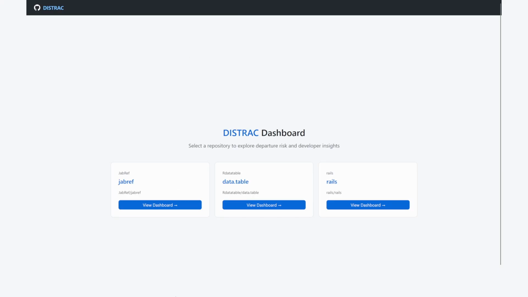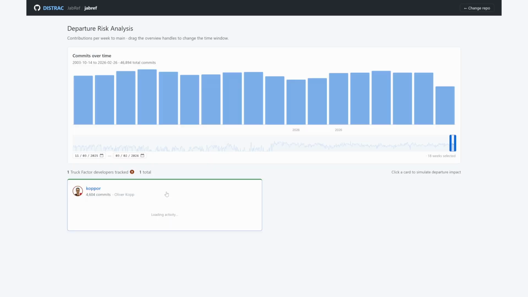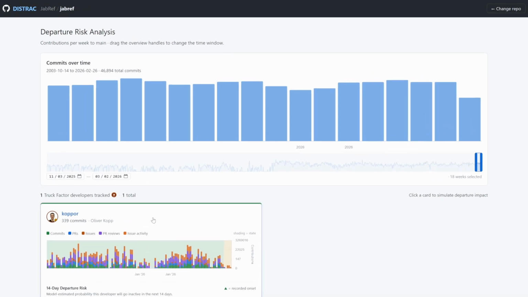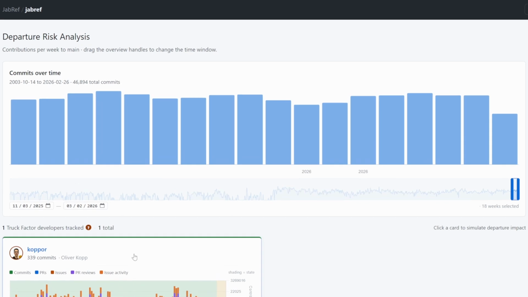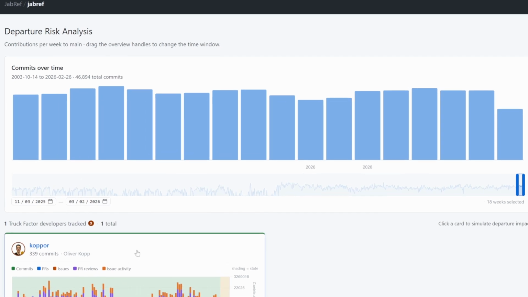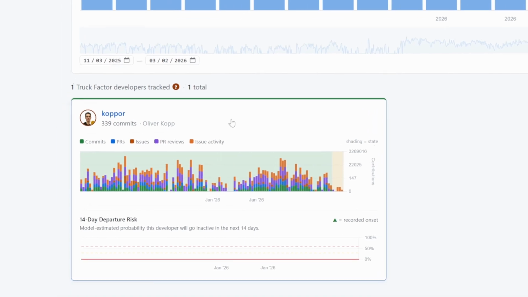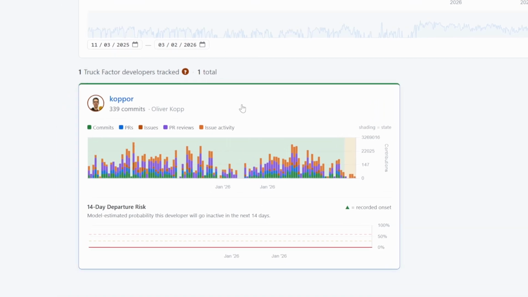A maintainer begins using our application by selecting a repository that they are a part of. The first view that DisTrac renders is each core developer's contribution history as a temporal strip. You can see this with the context given by the commits over time for the entire repository and our single truck factor developer, Oliver Kopp's, activity timeline. Their contribution is broken up into many parts: commits, PRs, issues, PR reviews, and issue activity.